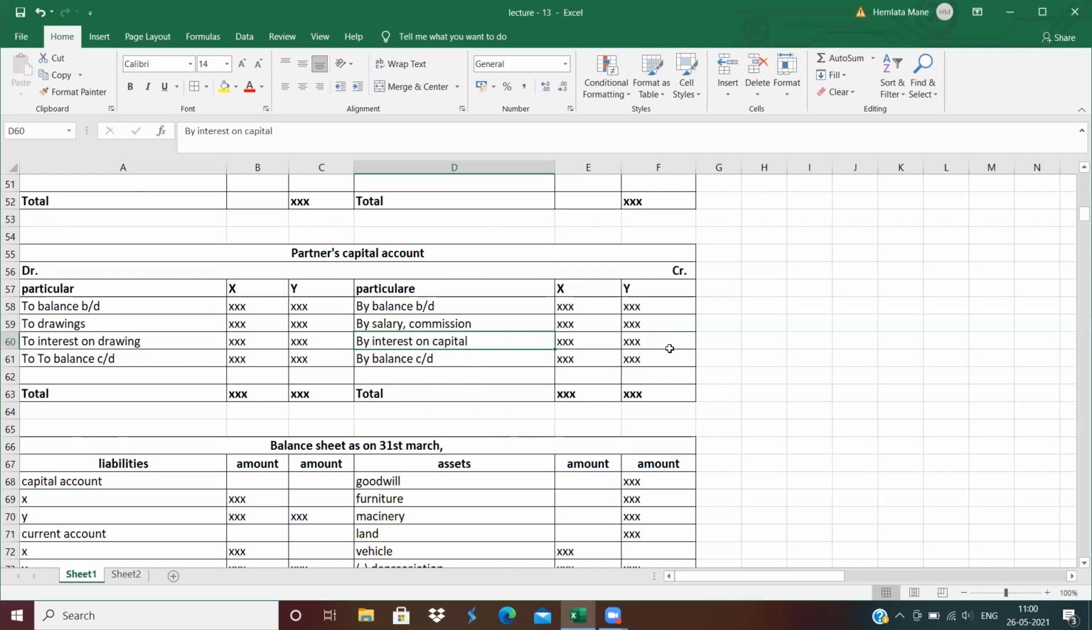This is the profit and loss. This is the partner's capital account. In the same way, you can prepare the partner's current account also. The format of the current account is also the same as the capital account.